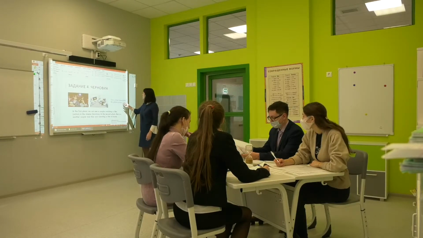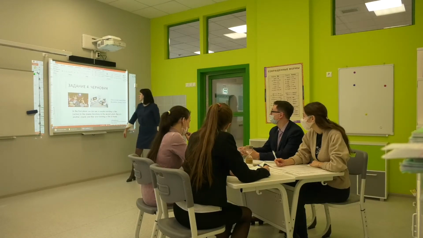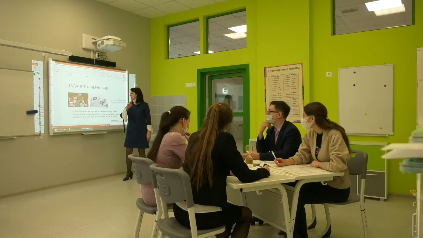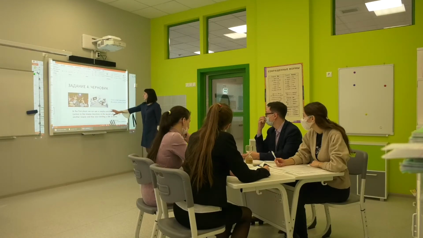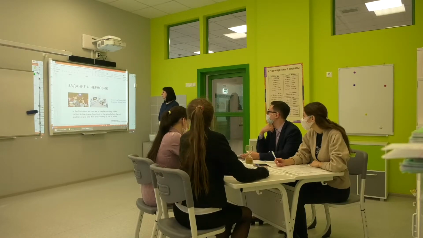Now give a brief description of the photos. In the first photo, you can see a couple watching a film in the cinema. You shouldn't forget to say about action and location. In the second photo, there is another couple and they are watching a film at home.